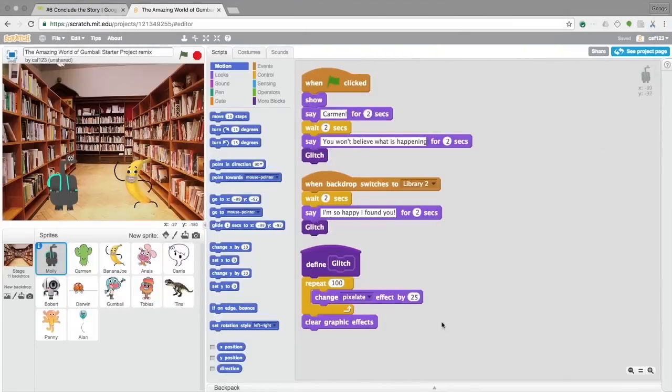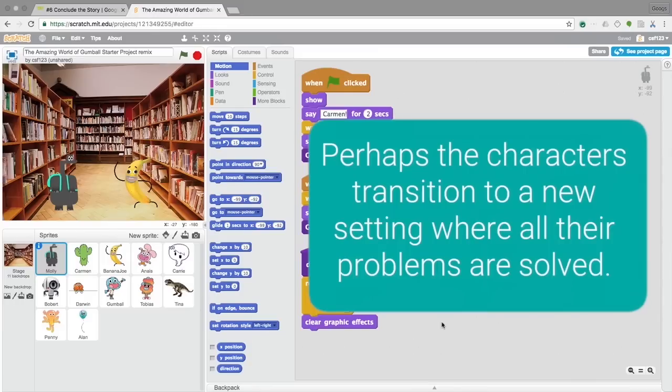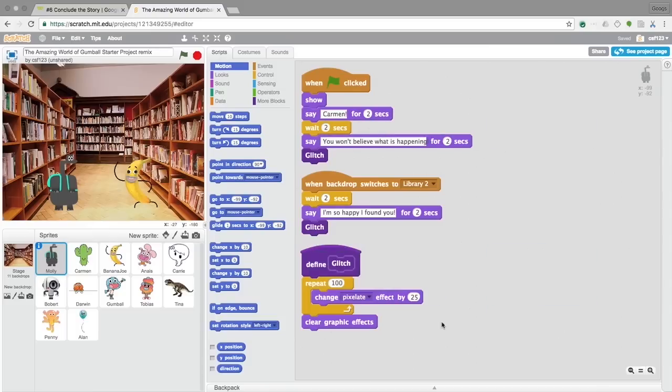End your story in any way you would like. Use dialogue, scene changes, and new characters to create a conclusion. Maybe a new character enters the scene who can help. Perhaps the characters transition to a new setting where all of their problems are solved. It is your story, and you get to choose how it ends.